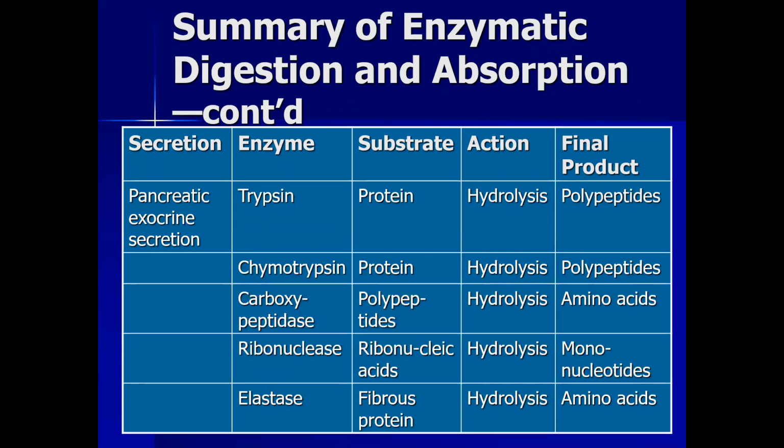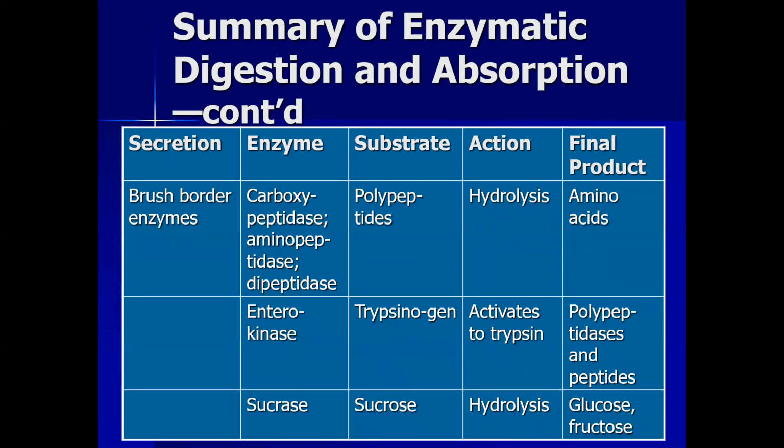Trypsin basically acts on proteins. Trypsin, chymotrypsin, carboxypeptidase, ribonuclease, and elastase are present in pancreatic juice. They act on their respective substrates and perform their hydrolytic activity. Brush border enzymes like carboxypeptidase, aminopeptidase, and dipeptidase hydrolyze polypeptides into amino acids.